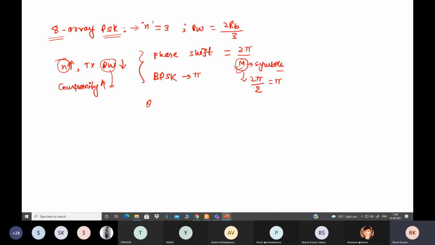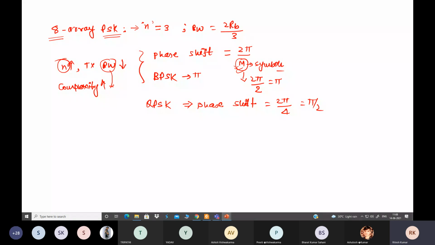Now when we discuss QPSK, how many symbols are required? So 4. What will be the phase shift here? Phase shift is equal to 2 pi divided by 4, so pi by 2. It means here we have 4 symbols, and each symbol will have a phase difference of pi by 2.